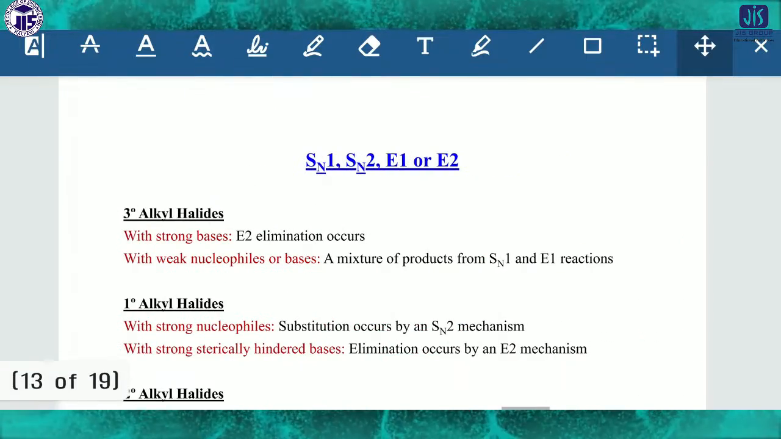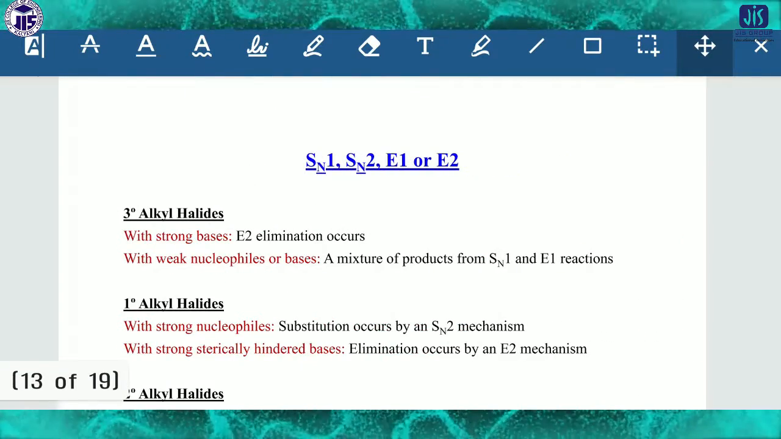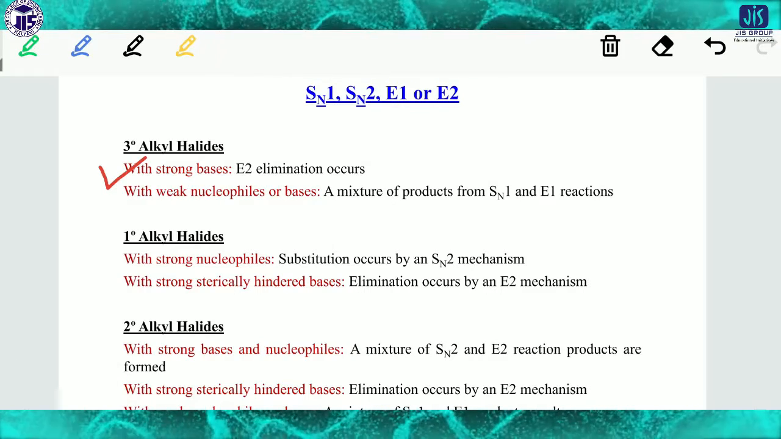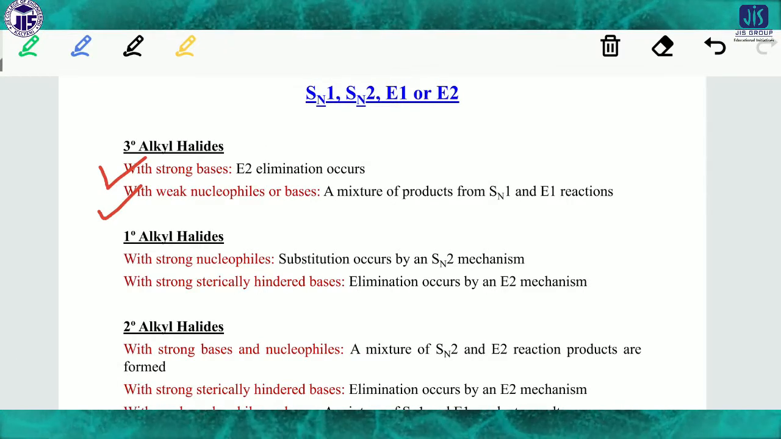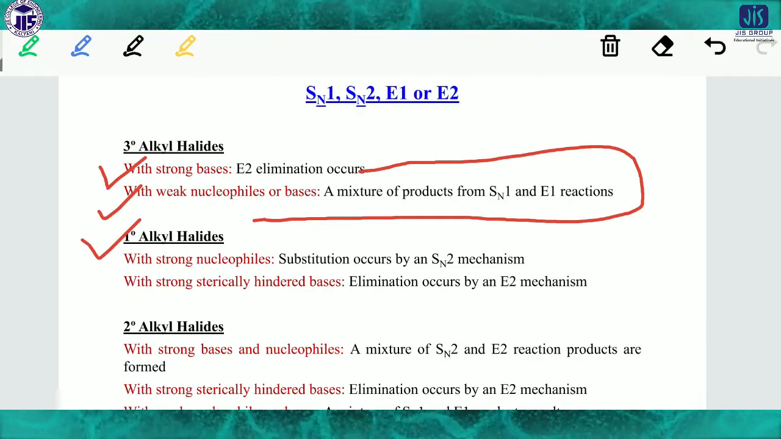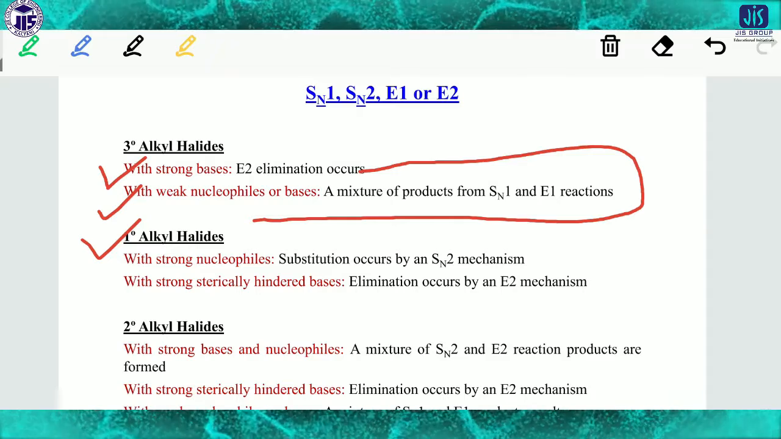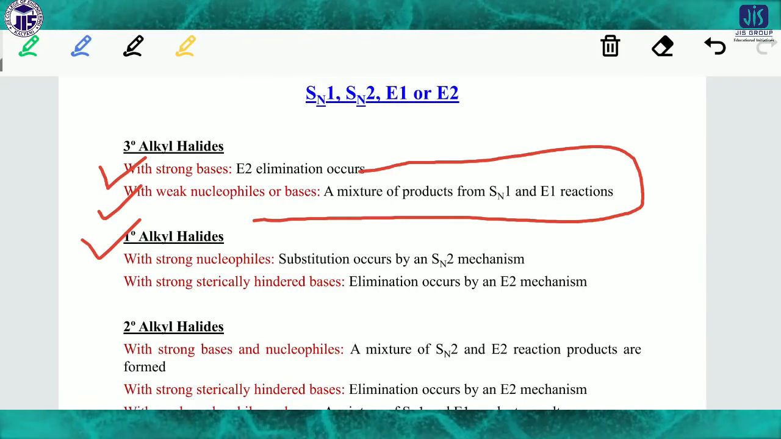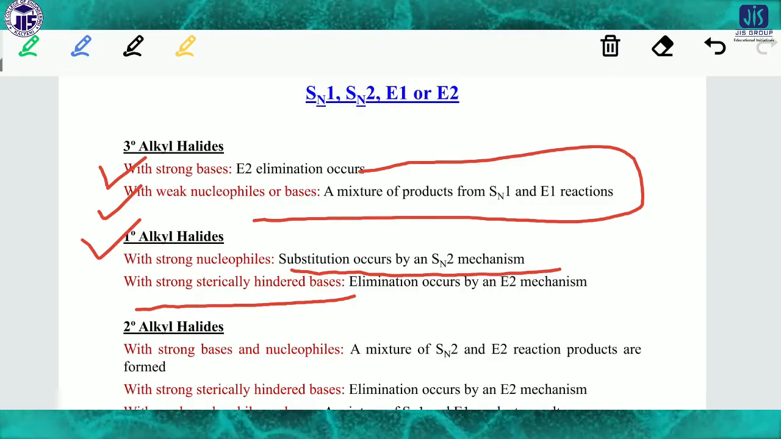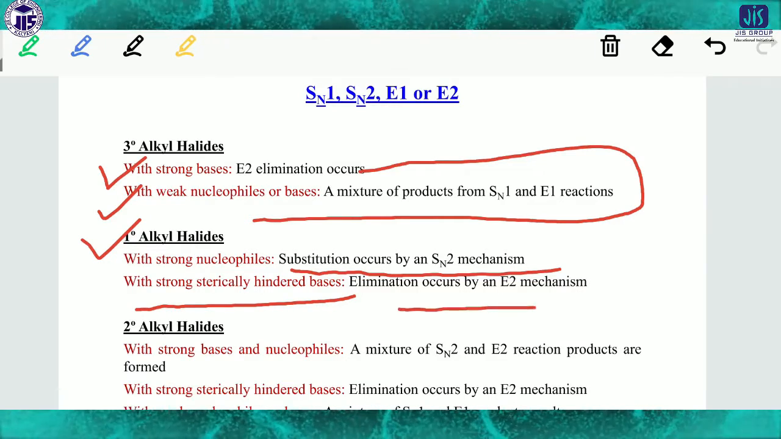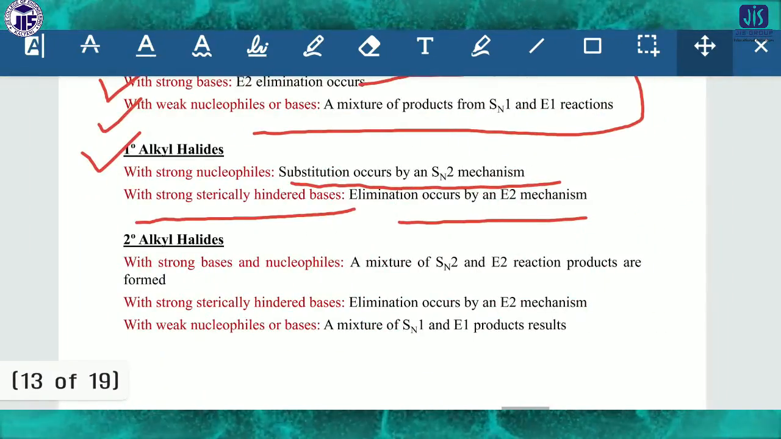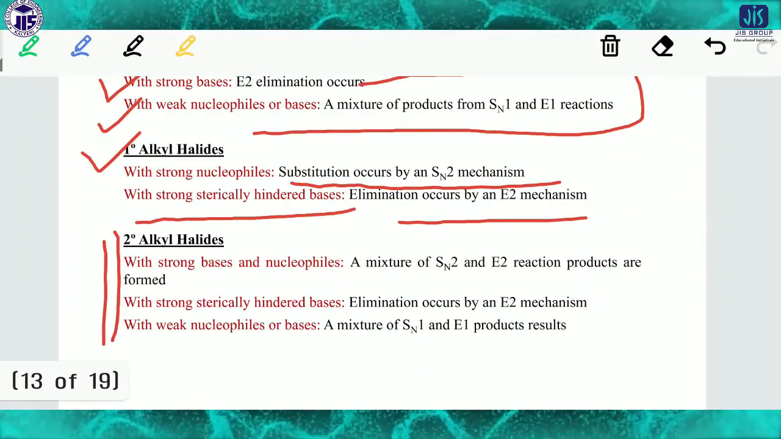In the same way, for a 3-degree halide with a strong base, E2 elimination occurs. With a weak nucleophile base, a mixture of products of SN1 and E1 reactions forms. You have to keep these things in mind. For 1-degree alkyl halides with a strong nucleophile, substitution occurs by the SN2 mechanism. With a strong sterically hindered base, elimination occurs by the E2 reaction. Keep this factor in mind. For 2-degree alkyl halides, the same case also occurs.